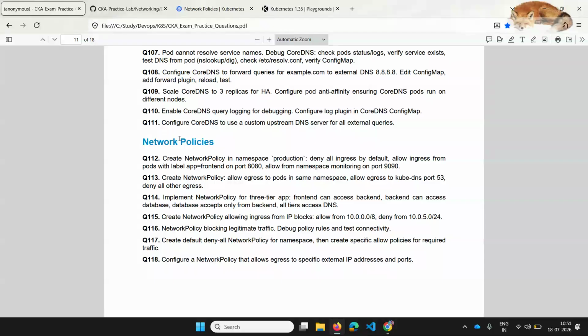So now we are going to see the new question 112, which is creating the namespace network policy in the namespace production and deny all ingress by default, allow ingress from pods with label app frontend on port 8080 and allow from namespace monitoring on port 9090. So basically they are asking to create the network policy.